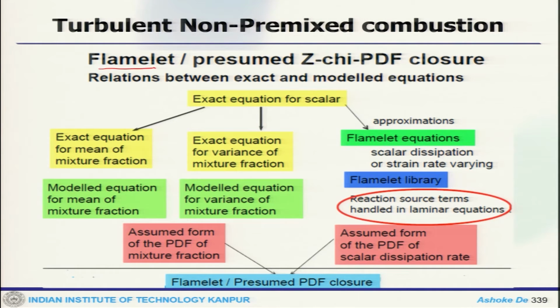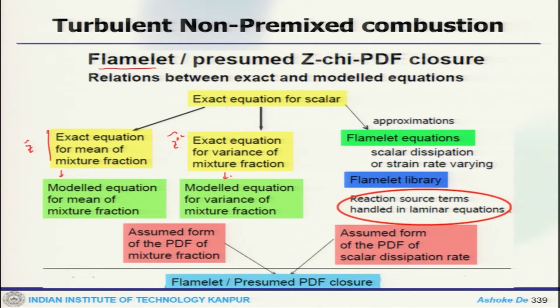This is called the Flamelet equation or Z chi PDF kind of closure. So, we have the exact equation for scalar. We get mean, we get variance, and from there we get the model equation.